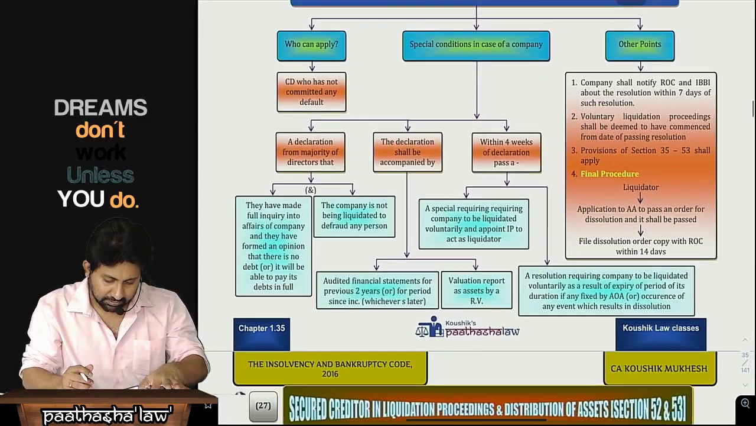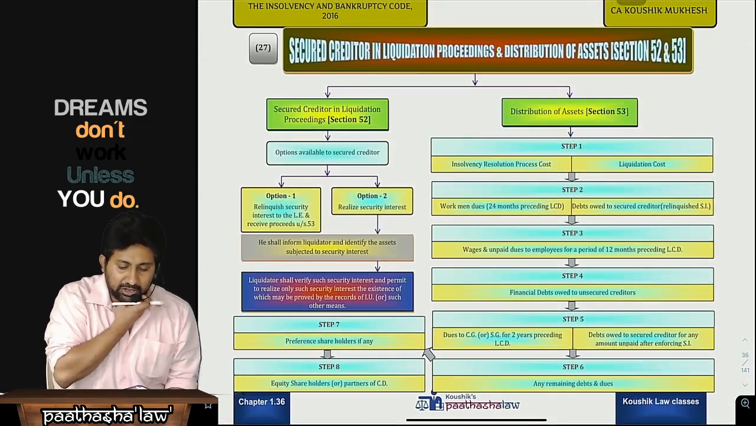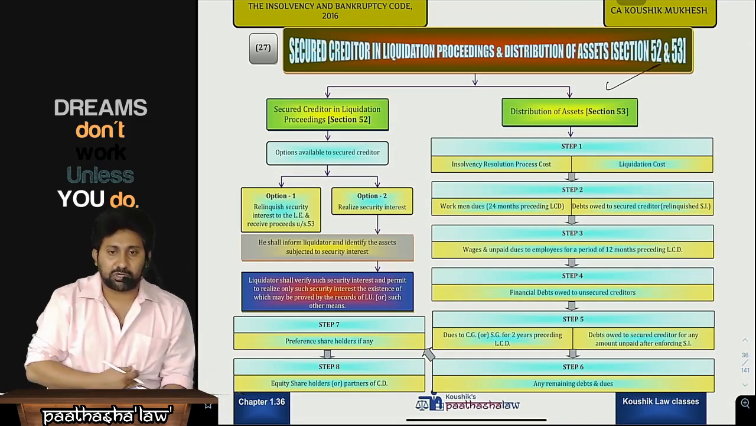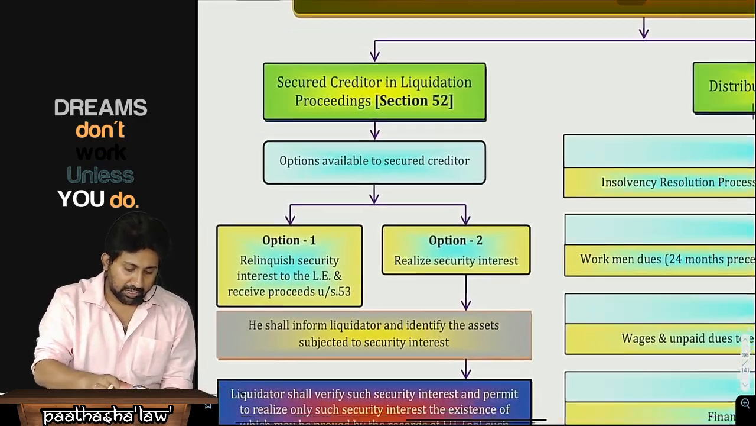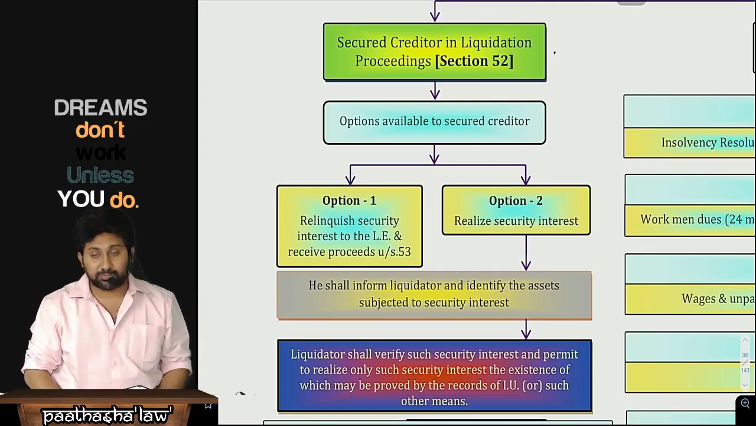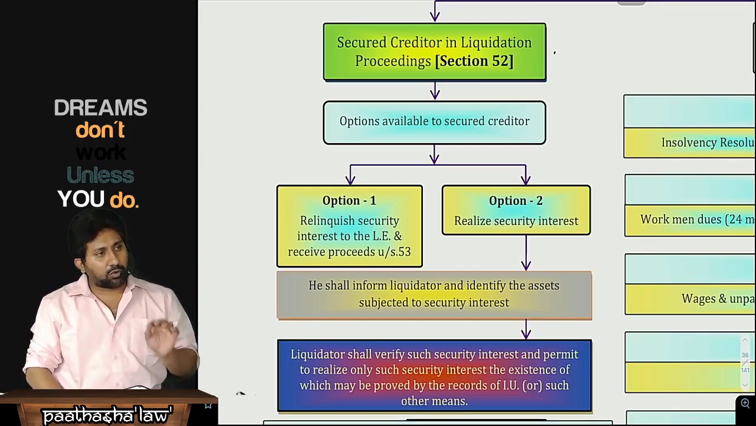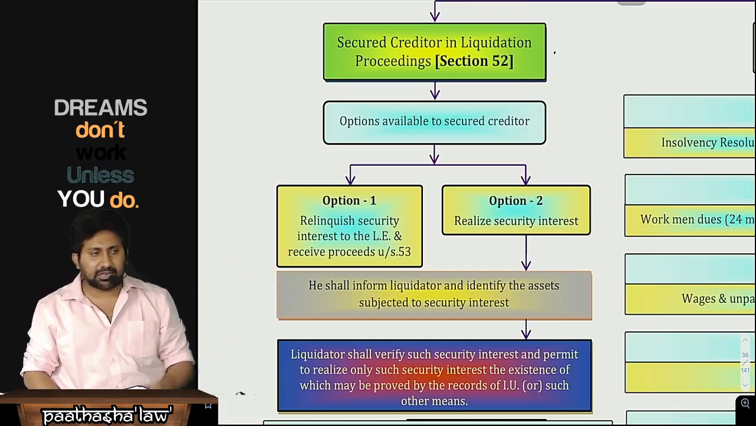Next one, this one, secured creditor in liquidation proceeding and distribution of assets. Okay, secured creditor in liquidation proceedings. What is this? I already told you this point. Secured creditors can be of 2 types. Secured creditor who says that one asset is already kept as security, to sell that asset and give back the money.